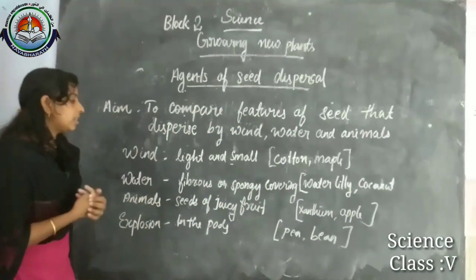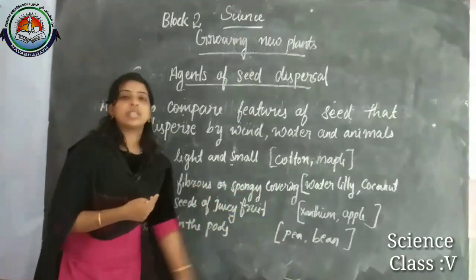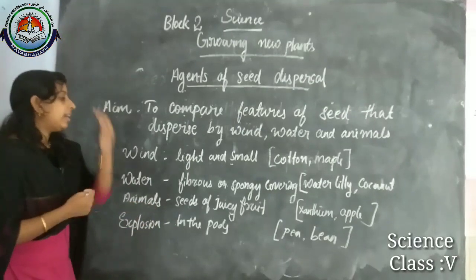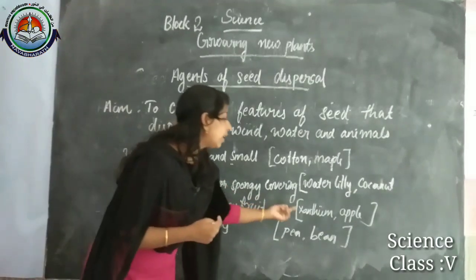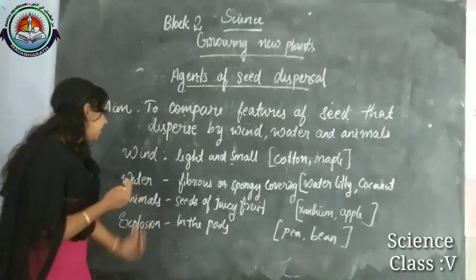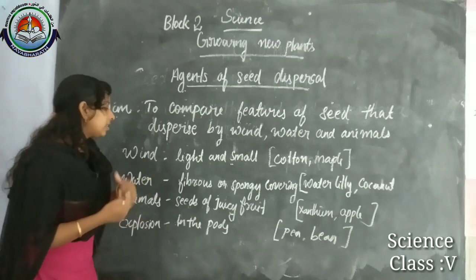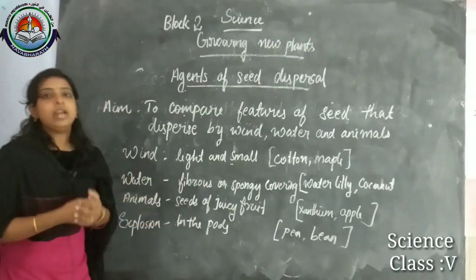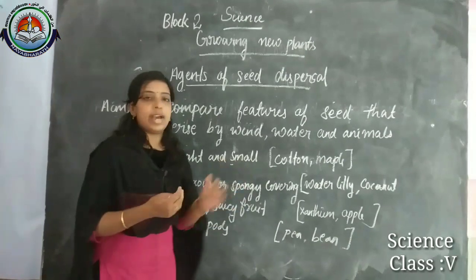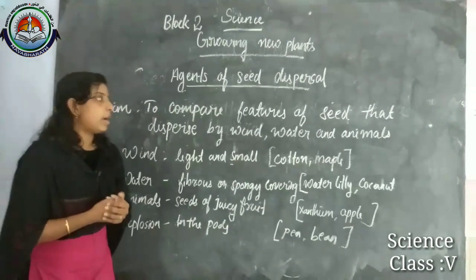Then in the animals' case, seeds of juicy fruits are dispersed by animals. Examples we learned are xanthium, apple, watermelon. Then explosion means the seeds develop in the pods of a plant. When ripened, it explodes. Its examples are pea and bean. That's all about this lesson.